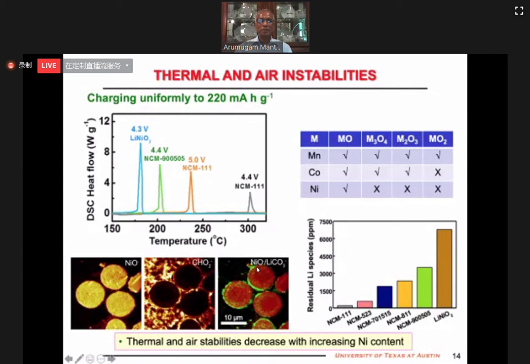It also degrades the performance. So residual lithium increases exponentially with increasing nickel content. Exponential. When you go from 60 to 80, already problem, 80 to 90, much more problem, 90 to 95, even more, 95 to 100%, much more. So it is exponential, as you see here in this plot.